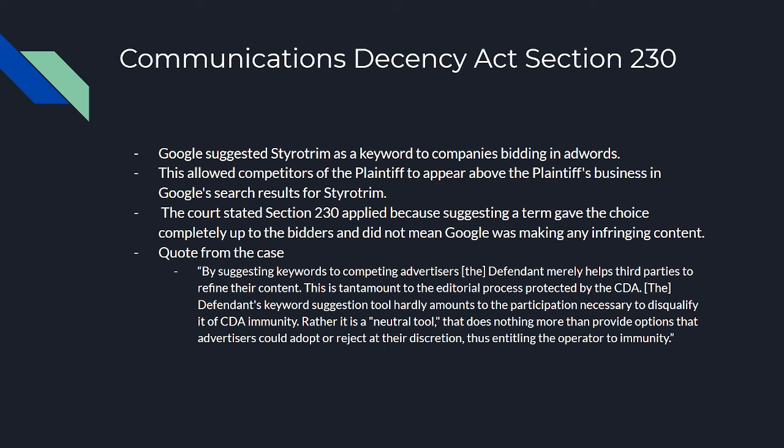In this case, the biggest issue was other companies chose to bid on the word styrotrim, and Google was not at fault for even suggesting that it was a word that they could bid on.